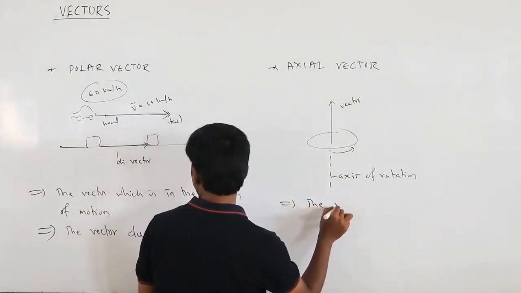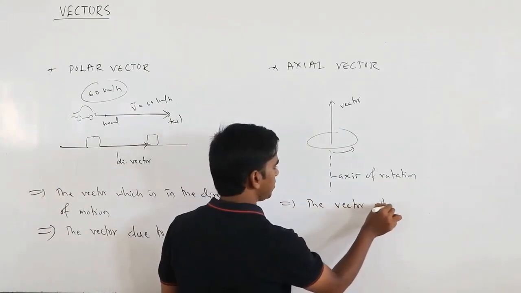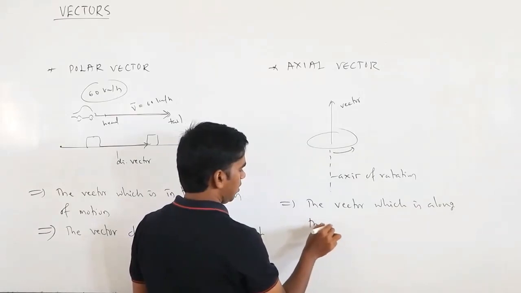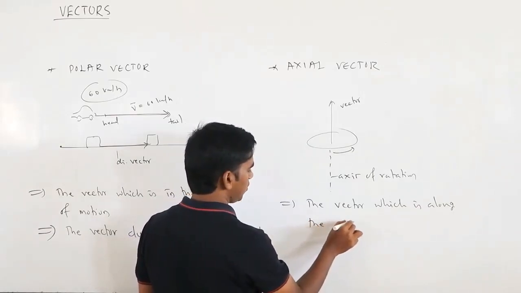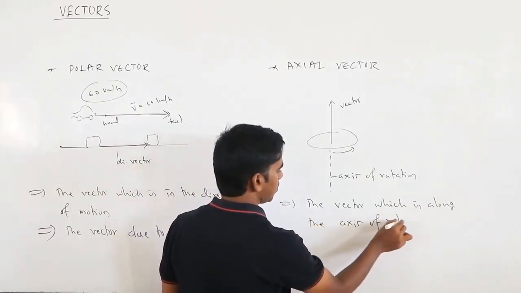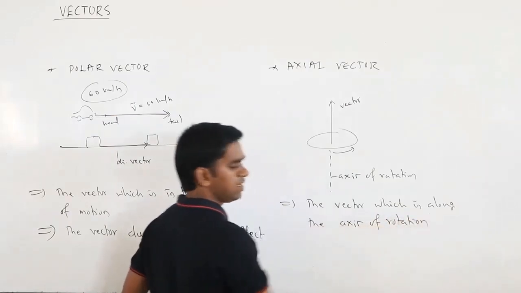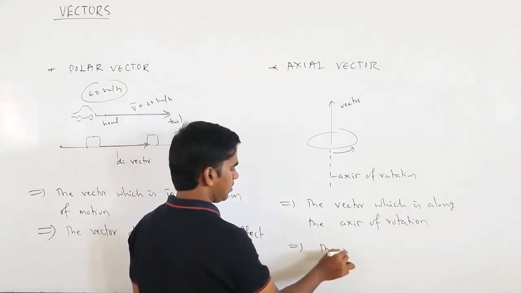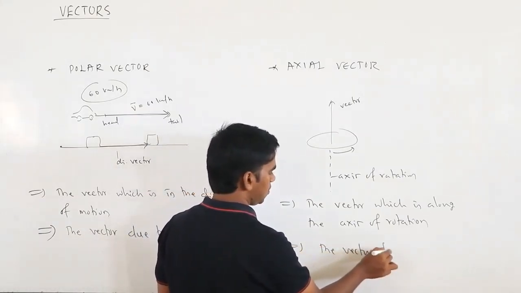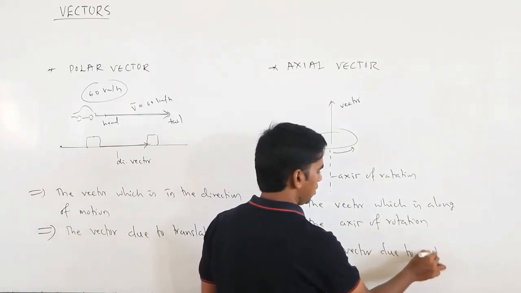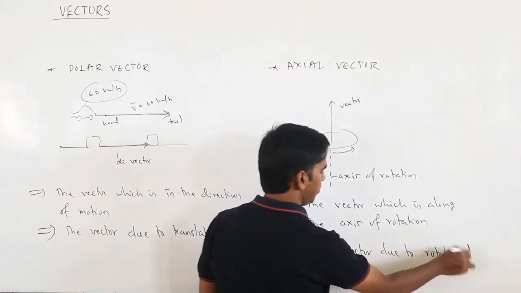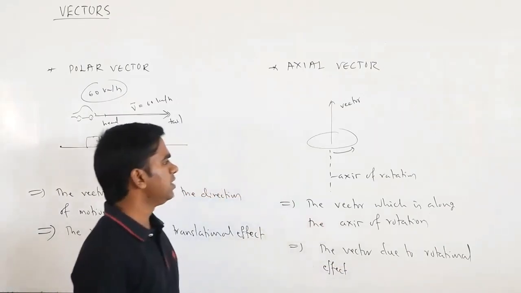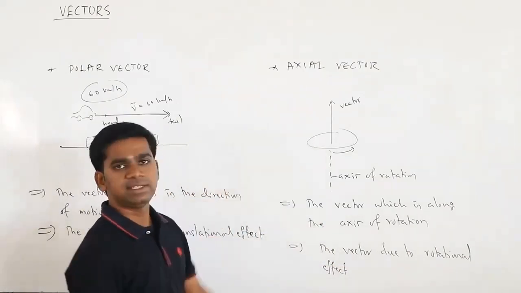The vector which is along the axis of rotation, or simply we can say the vector due to rotational effect. The vector due to rotational effect is called what? It is called an axial vector.